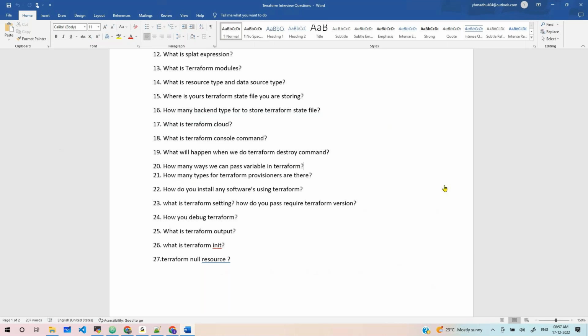We can use default variables; default is one. Next, the command line. Next, we can use a variable file, variables.tf, where only the default is there. Another is environment variables.